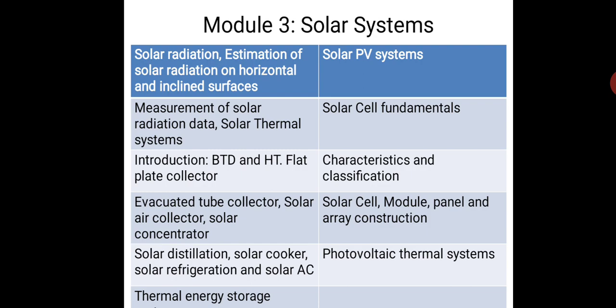Then we will see solar thermal systems like water heating systems. Then we will see some introduction to basic thermodynamics and heat transfer. Then we will also see the flat plate collector. Flat plate collector is the same as your water heaters. The new generation has evacuated tube collectors, that is glass tubes you have seen, black painted there. Then solar air collectors and solar concentrators are there, to increase the temperature beyond 100 degrees.